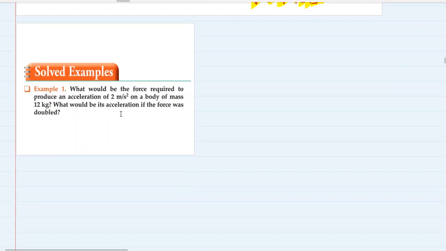Number one, what would be the force required to produce an acceleration of 2 meter per second square on a body of mass 12 kg? So F is question mark. Mass is equal to 12 kg. What would be its acceleration if the force was doubled? Okay, so that's the second question.